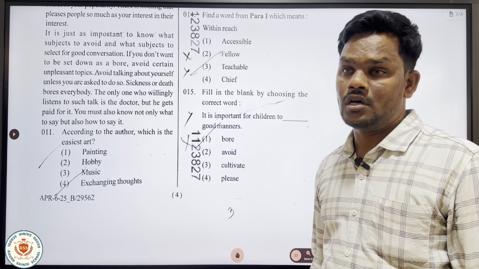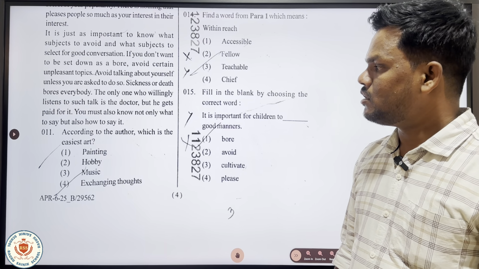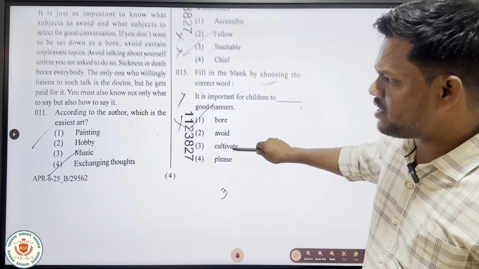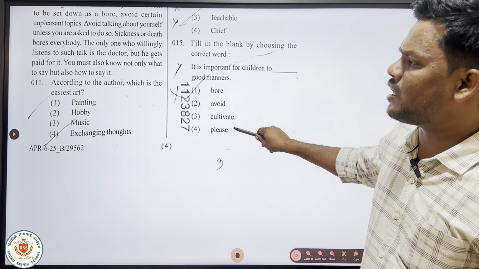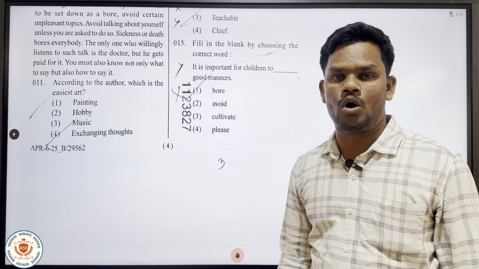This is the passage. You must have noticed that the passage is all about conversation. So, the first question related to the passage is, according to the author, which is the easiest art?